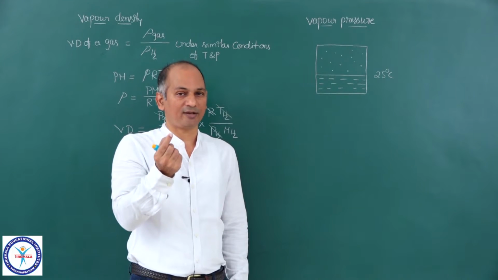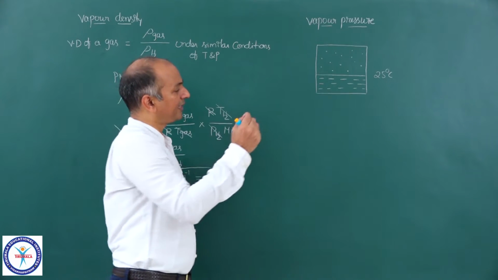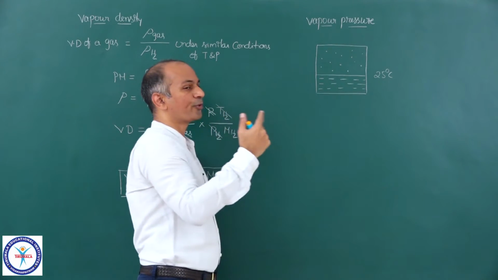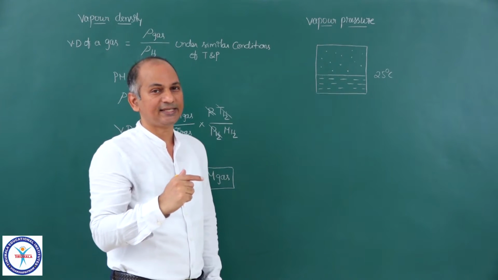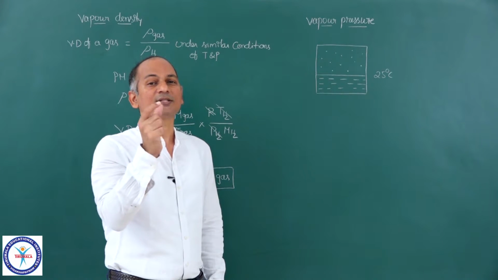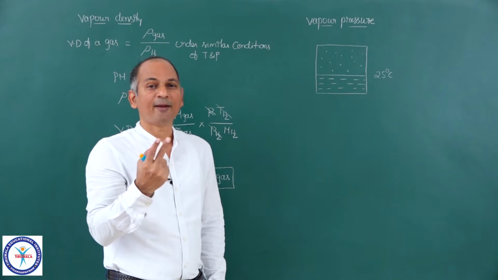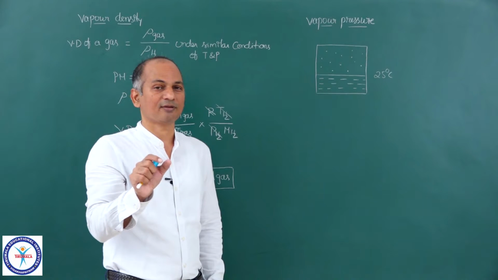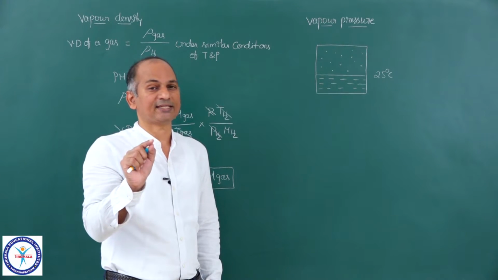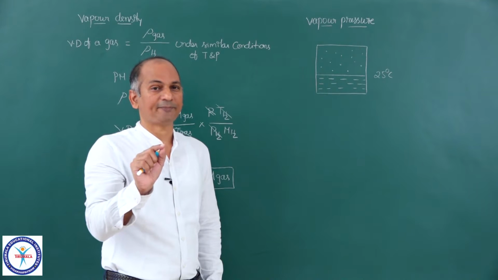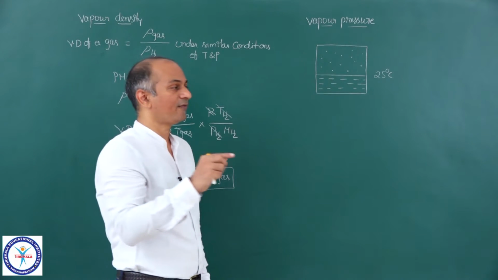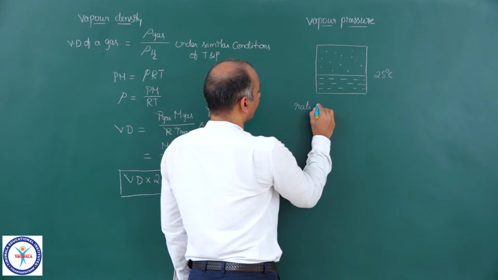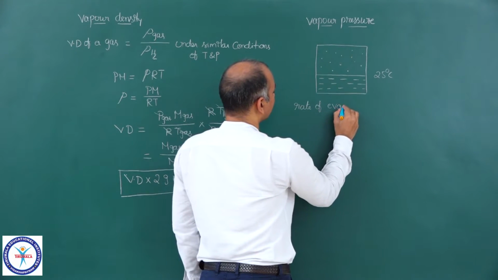And water gets evaporated, and one more process that happens simultaneously is that the vapor starts condensing. Both happen simultaneously, evaporation and condensation, and at one point of time the rate of evaporation becomes equal to the rate of condensation.